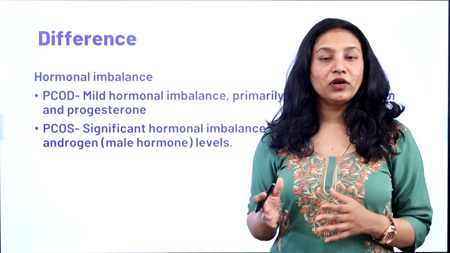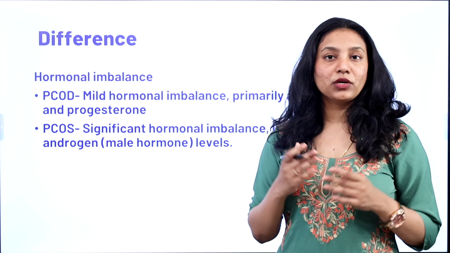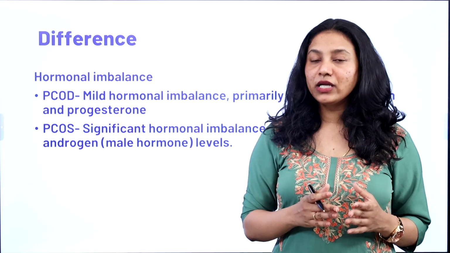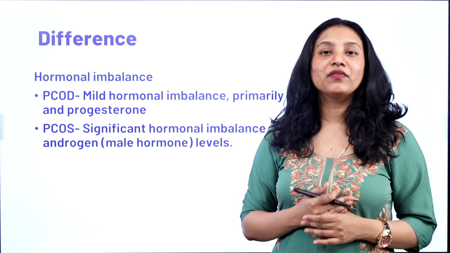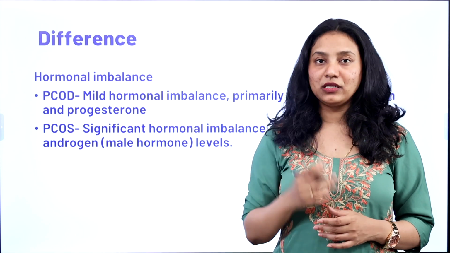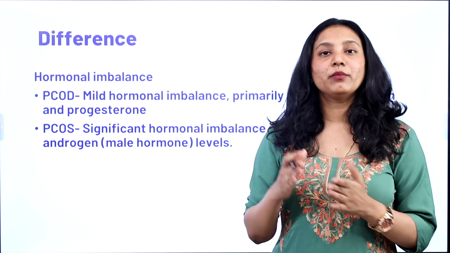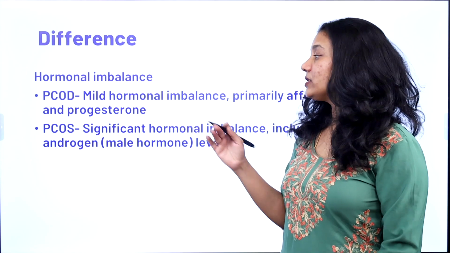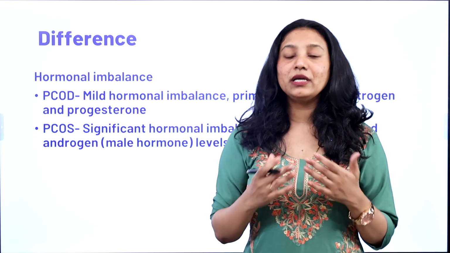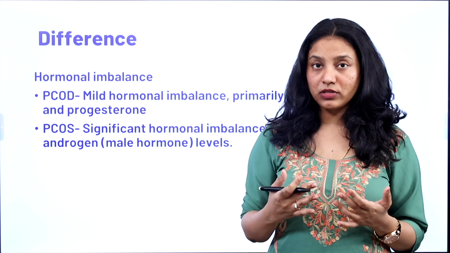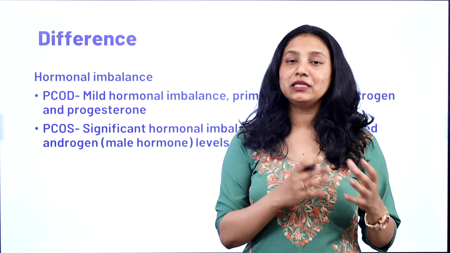So now let us have a little recap of what we have done in part 1. As you know, PCOD refers to polycystic ovarian disease. Disease is something that is very particular to a certain organ, right? And here in PCOD, we have immature follicles which are formed into smaller cysts. The number and size of the cysts in PCOD is very small compared to PCOS. So what is PCOS? PCOS is polycystic ovarian syndrome. When we mention the word syndrome, it means that it affects more than one organ. Here, many organs are affected in PCOS and we will get to know about them in detail as we go further in the video.